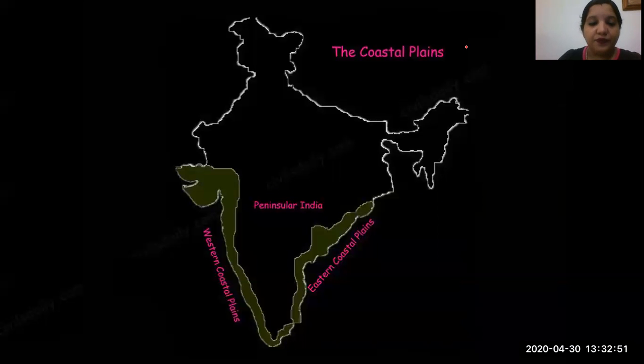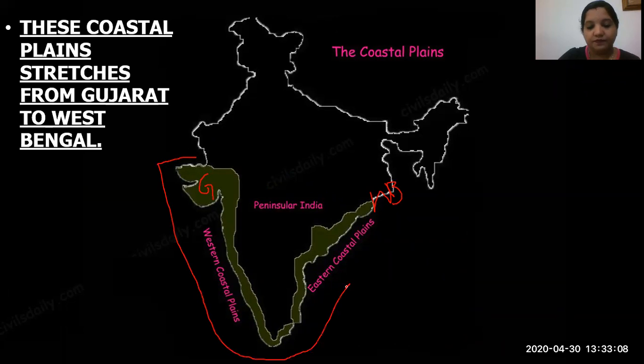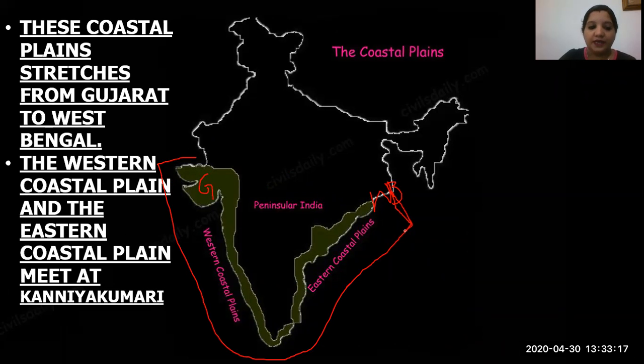In this map, you can clearly see the coastal plains. These coastal plains stretch from Gujarat to West Bengal. This is Gujarat, children. You know that one very well. And this is West Bengal. So the coastal plain of India extends from Gujarat to West Bengal. Okay. So this is the extension of the coastal plain. The western coastal plain and the eastern coastal plain meet at Kanyakumari. This is a coastal plain.